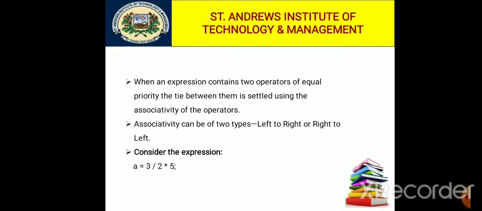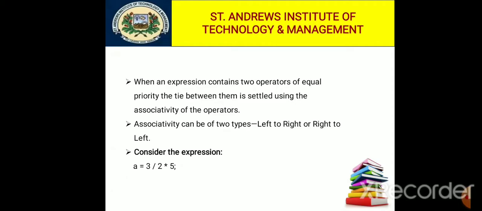Let us consider an example. Consider the expression a = 3 / 2 * 5. Here there is a tie between operators of the same priority, because multiply and divide are first priority operators, and both have the same priority.